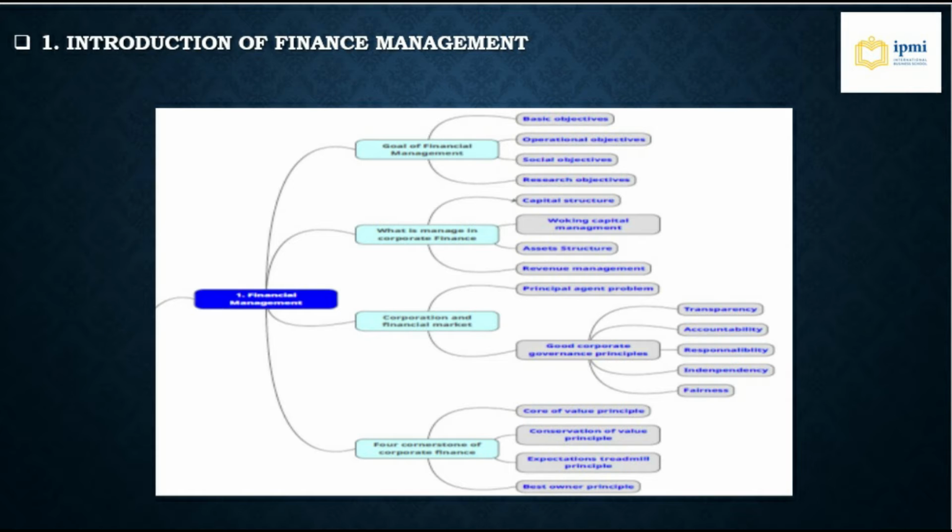Come to the good corporate governance principle. We divide it into 5: transparency, accountability, responsibility, independency, and fairness. And there are also 4 cornerstones of corporate finance. 1 is the core of value principle, 2 is conservation of value principle, 3 is expectation treadmill principle, 4 is the best owner principle.